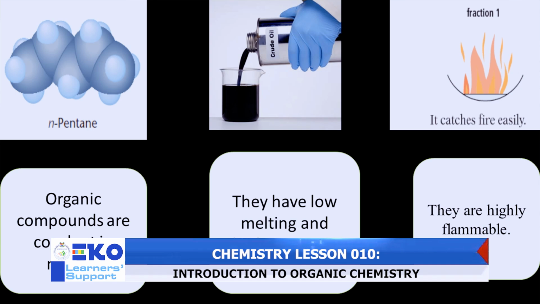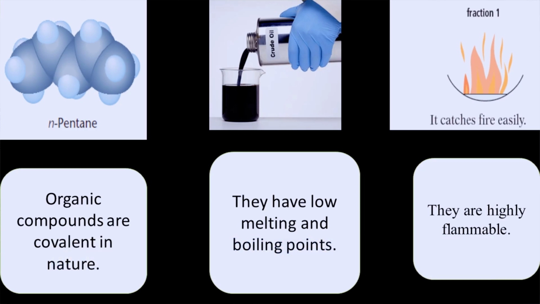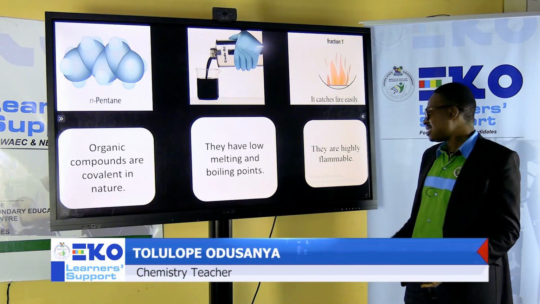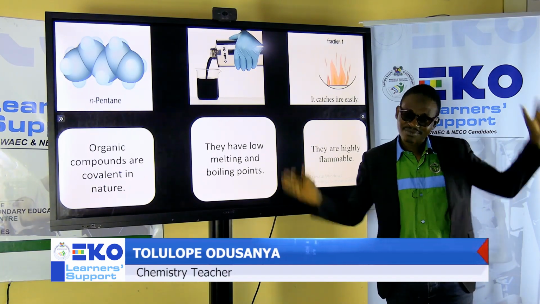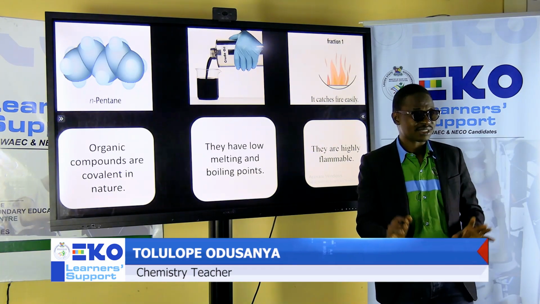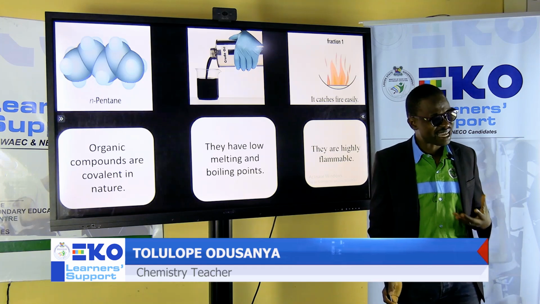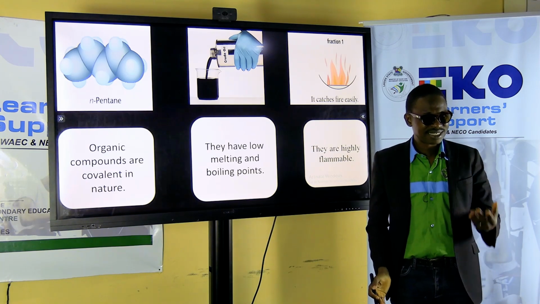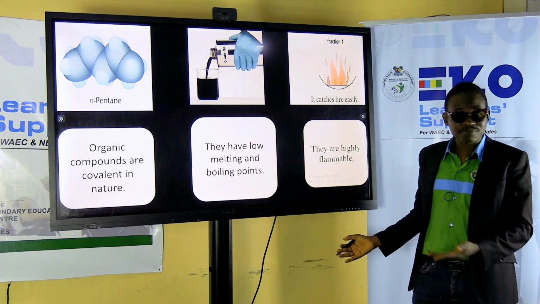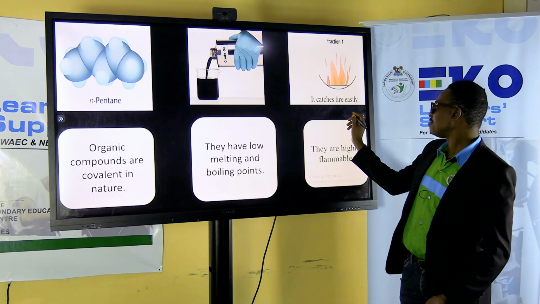Fine. This is more dangerous. What do you see here? It catches fire easily. Don't try it. I would have suggested that you take a petrol, move it close to a cooking gas. But don't do that. Why? Because it catches fire easily. They are highly flammable. So when they are carrying them inside tanker, they normally put highly flammable. Meaning, don't ever try to play with them with fire because they catch fire easily. These are the properties that you need to know. Okay, let me move on.